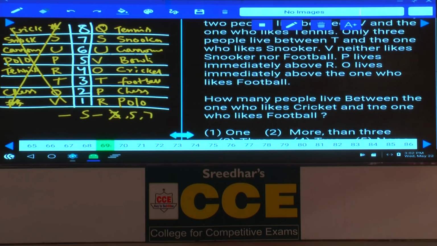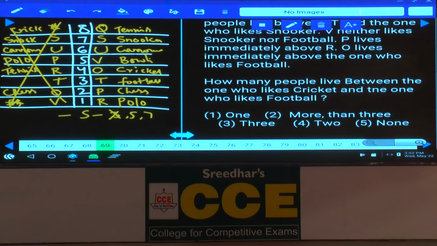And question number 69, how many people live between the one who likes cricket and the one who likes football? Cricket and football are adjacent to each other, and there is no person in between these 2, that is choice 5.